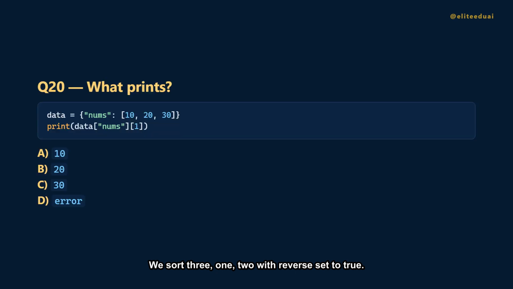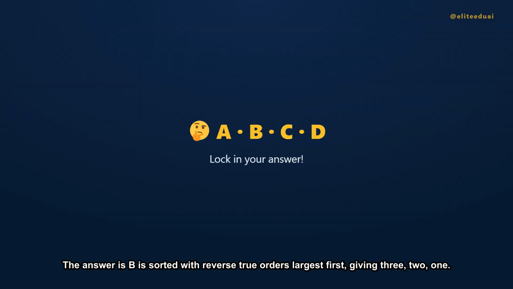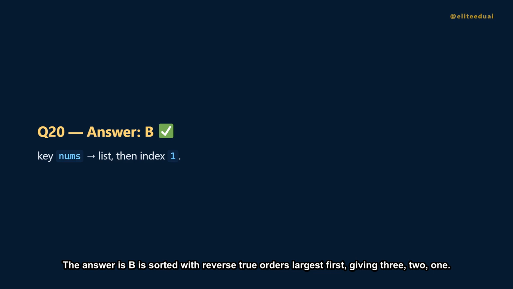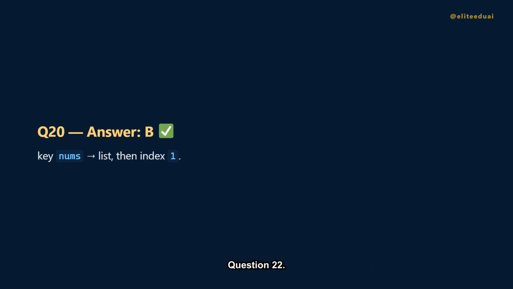Question 20. First the key nums, then index 1 of that list. What prints? Is it A, 10? B, 20? C, 30? Or D, an error? The answer is B, 20. First we get the list at key nums, then index 1 gives 20.